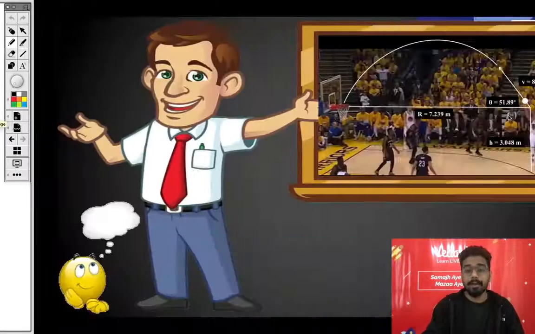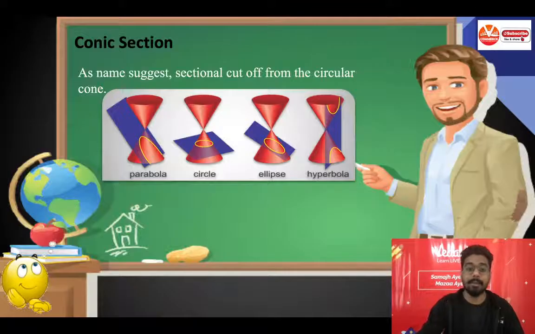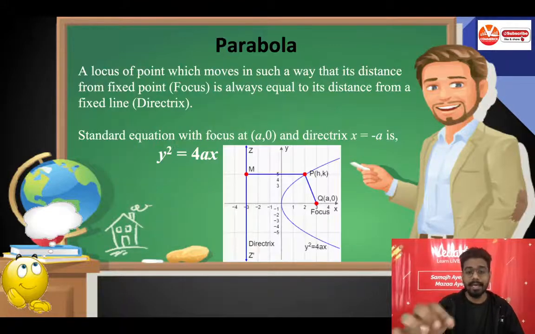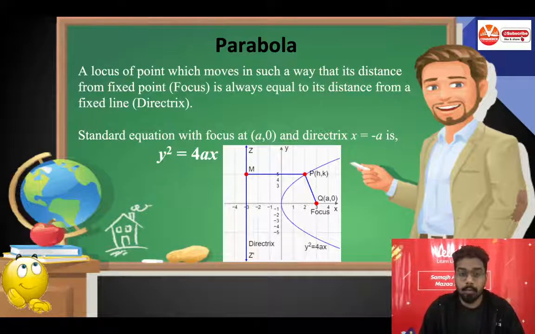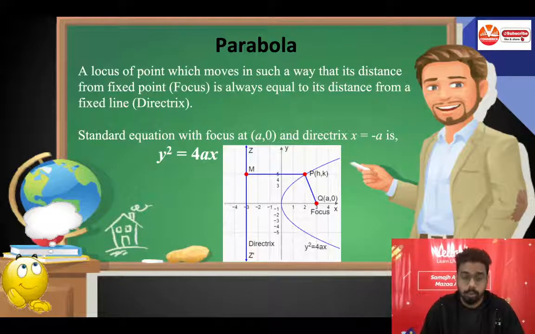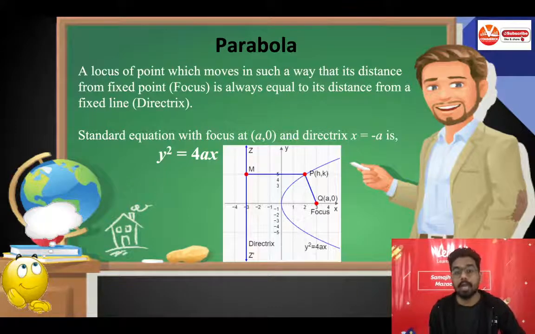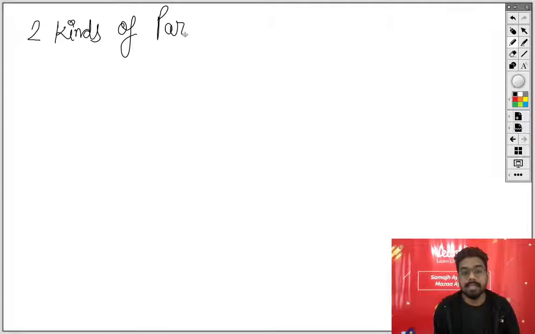Now next point, which is more related to your examination, and is this point. We will have two kinds of equation in the parabola, though we can say four, but most precisely we will call them two kinds of parabola in the standard form.